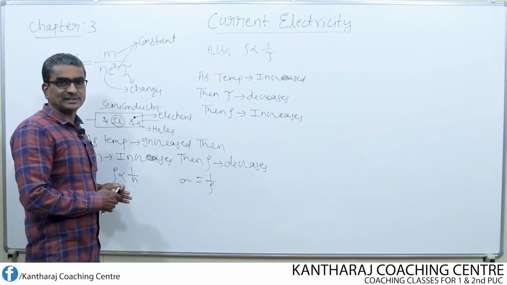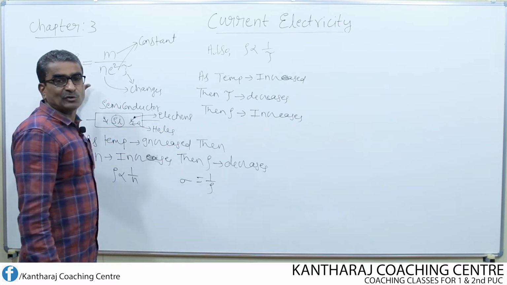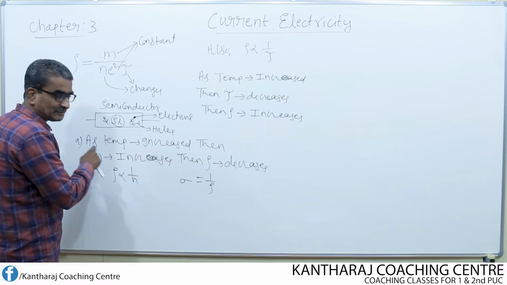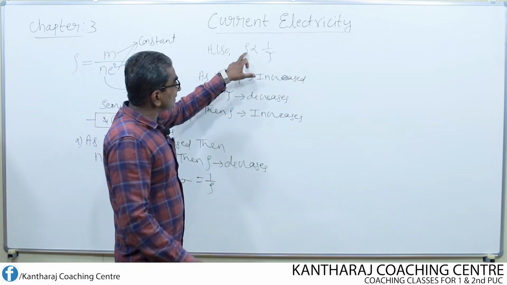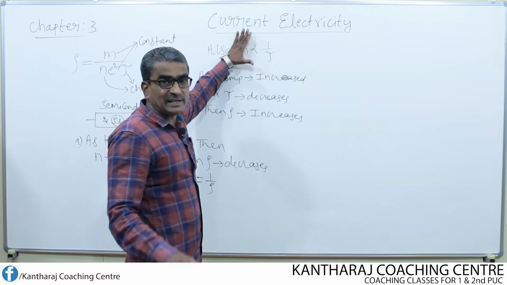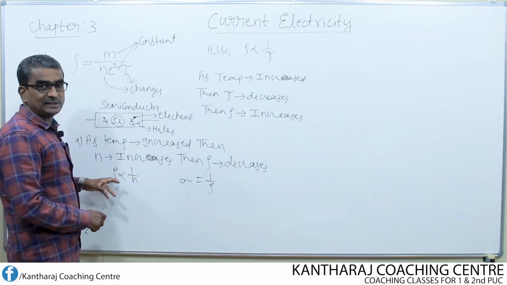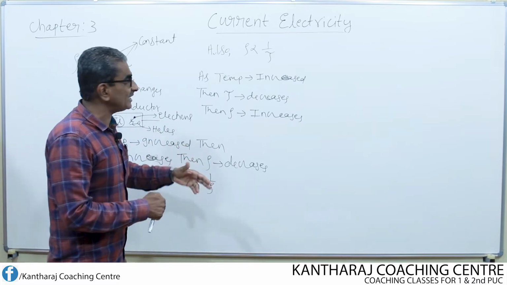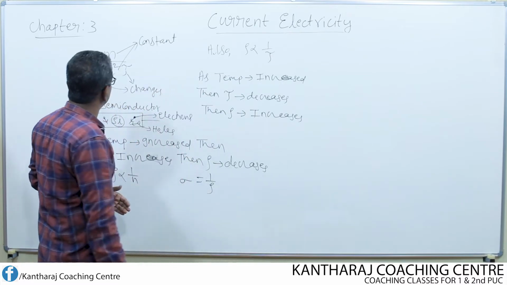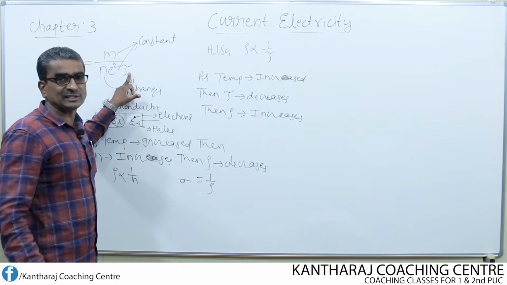What I want to say is, on increasing the temperature, resistivity is going to decrease with respect to n. Here resistivity increases with respect to tau, but the increase of resistivity is a small quantity when compared to the decrease of resistivity. So the decrease of resistivity is larger than the increase of resistivity. That is why in the case of a semiconductor, we do not consider the increase of resistivity due to relaxation time too much.